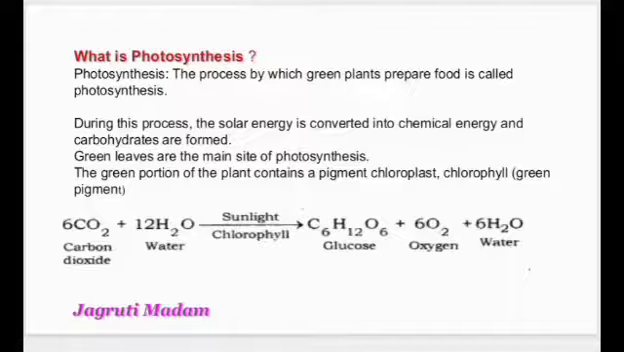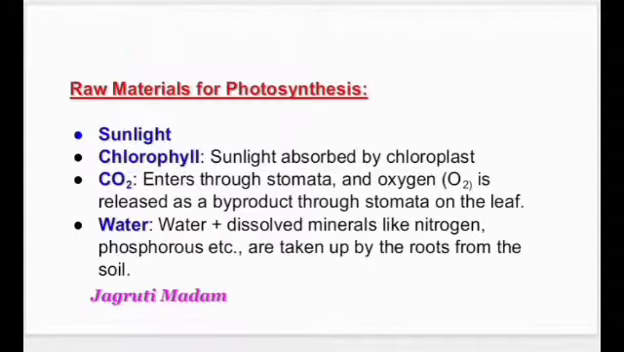So you can see the equation over here. 6 molecules of carbon dioxide combine with 12 molecules of water in presence of sunlight and chlorophyll to give 1 molecule of glucose, 6 molecules of oxygen and 6 molecules of water. Clear, students? So what are the raw materials for photosynthesis? As we have just discussed in a few slides, it is sunlight, chlorophyll, carbon dioxide and water.